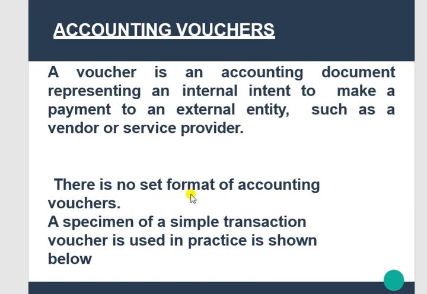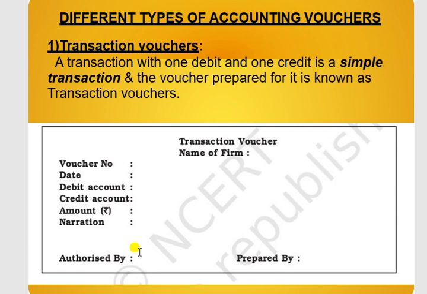There is no set format for accounting vouchers. There are two types of vouchers: cash vouchers and non-cash vouchers. So the first one is transaction vouchers.